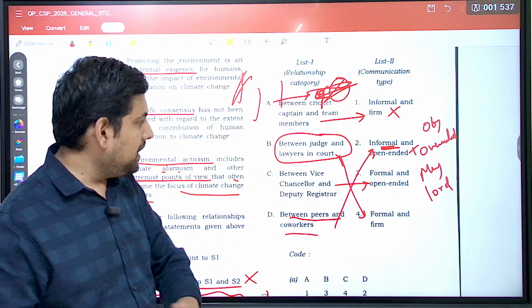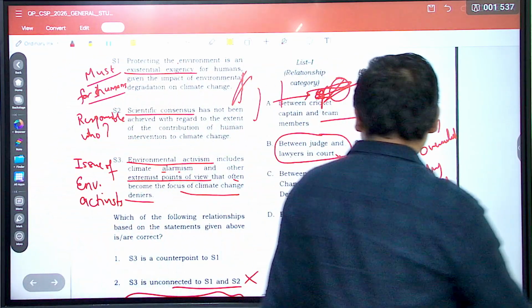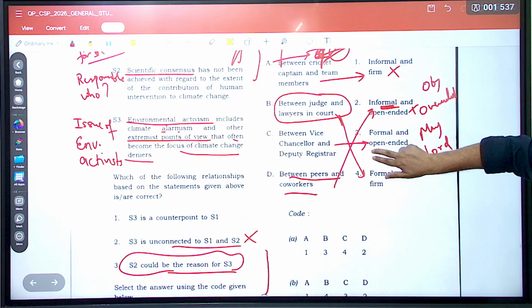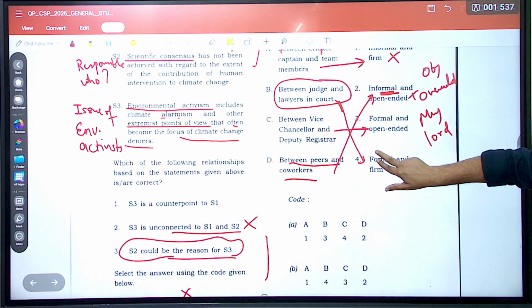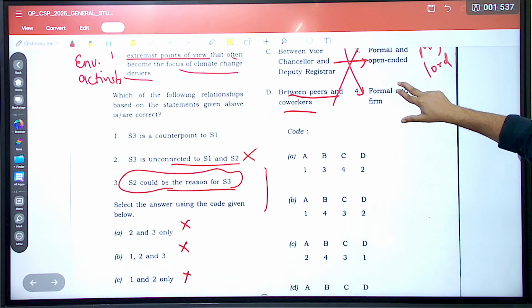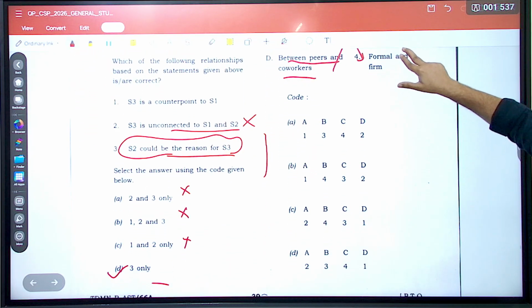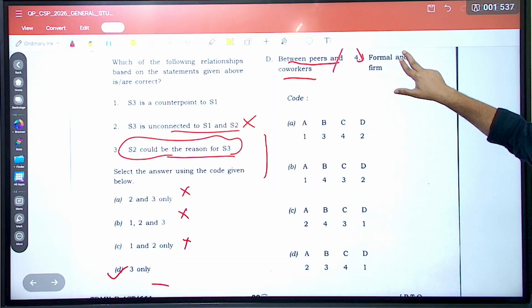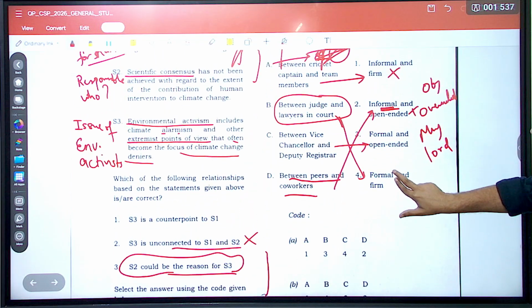Now, even if you get confused between, let's say, A and C, B and D you are very clear about. Correct? From that only you can get to the answer. Let's see. So now B's, between judge and lawyer you have formal and firm. So B has to be 4. Which options do I have? I have B and C. Now let's see the other one.